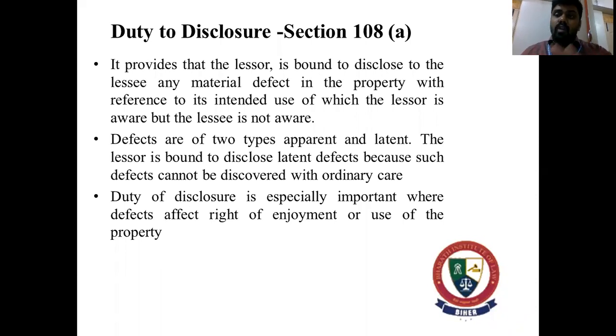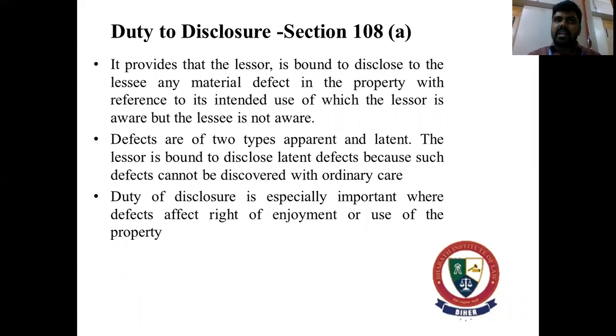Defects are of two types: an apparent one and a latent one. The lessor is bound to disclose latent defects because such defects cannot be discovered with ordinary care. An apparent defect is one which is visible as such. Any layman can tell that there is a defect in this. But a latent one has to be found out with ordinary care or by a person who is expert in that field. So let's say you're standing in front of a two-wheeler and the two-wheeler is punctured.